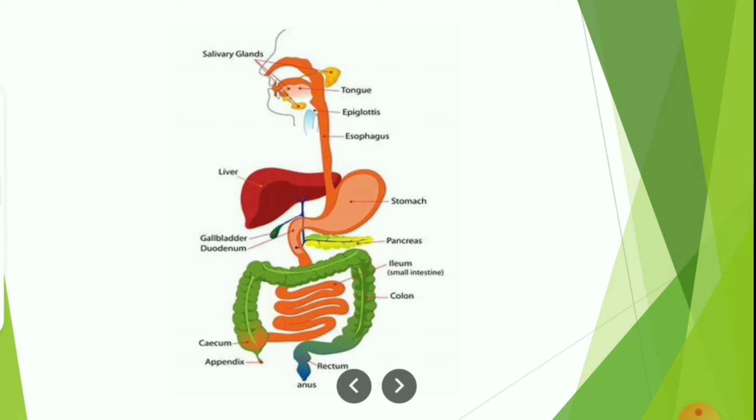Yes, this is a picture of the digestive system, and this is the mouth from where you will be taking in the food. This is called the food pipe. All these parts I have explained to you in the last class. The food whatever you will be taking from the mouth will enter the food pipe by getting wetted by the saliva, which is secreted by the salivary glands, and from there it will enter the stomach, and from there it will go to the intestines, large intestine and small intestine, and then it will come to the anus. The entire process, what is going on at each and every point, today we will discuss now.